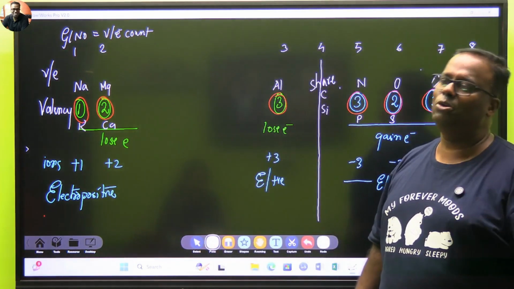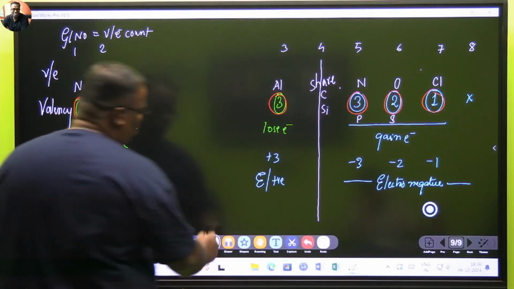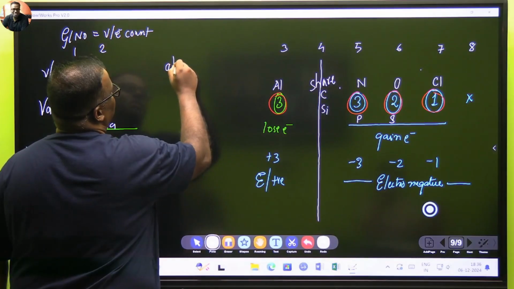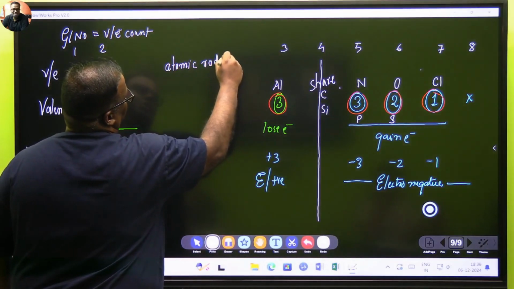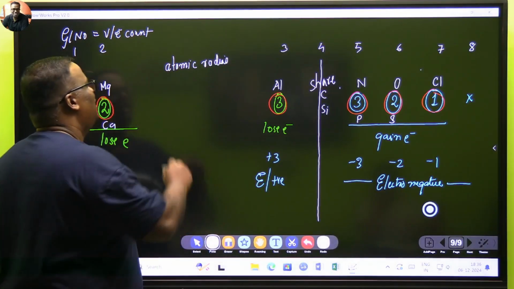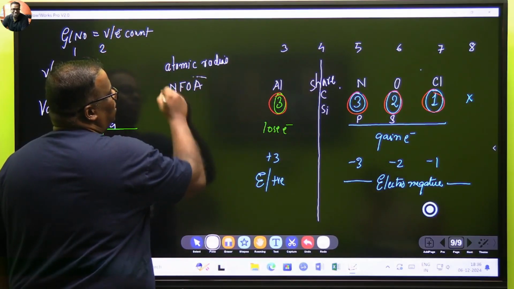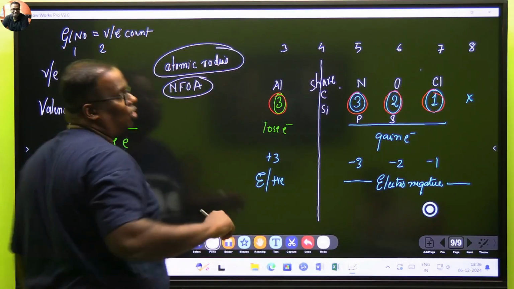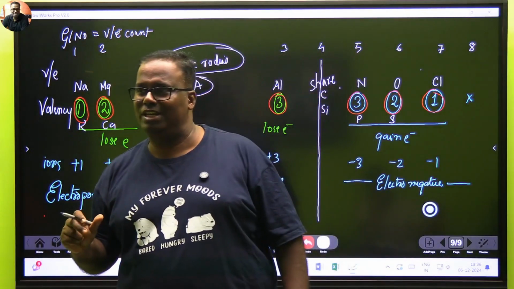Next, we will teach your chapter. In this whole topic you should know two things. One is the concept of atomic radius, and then we will target your book study, whether it is there in your book or not. And another is NFOA, which means nuclear force of attraction. Be clear on these two concepts, whether they are in your book or not.